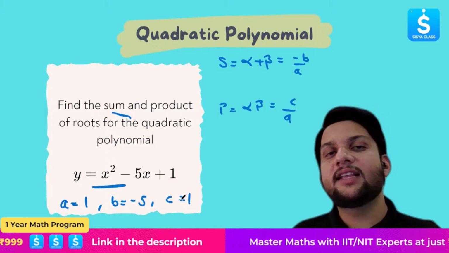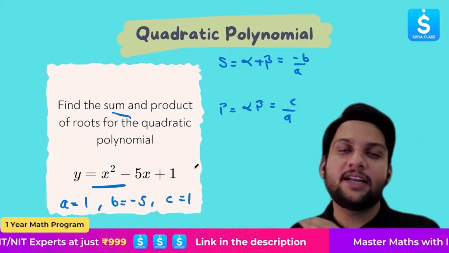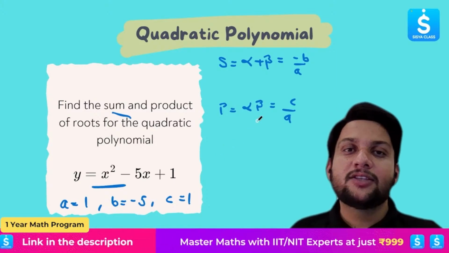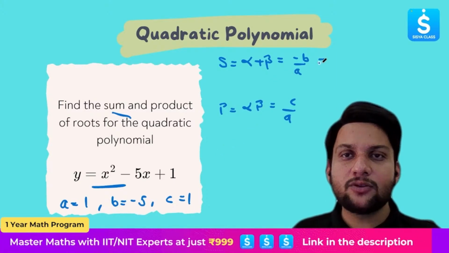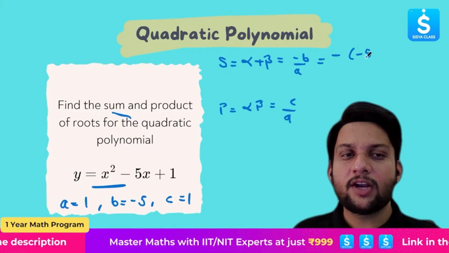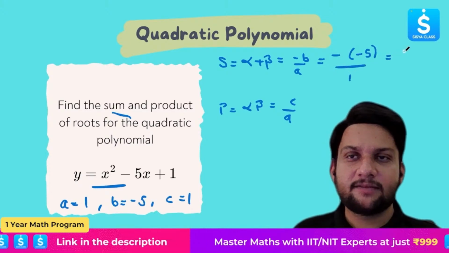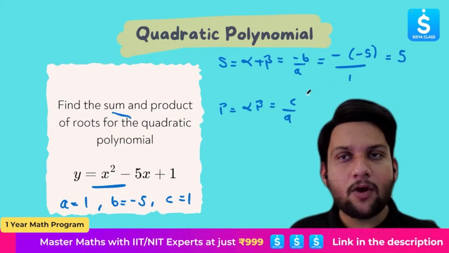Whenever you start this question, first write a, b, and c, then write the formulas in front of you. You will never make a mistake. So s is alpha plus beta, that is minus b by a. So I will write minus. What is b? Negative 5. So I will write negative 5 over what is a? A is 1. So minus of minus 5 will give us plus 5. So the sum of this quadratic polynomial becomes 5.